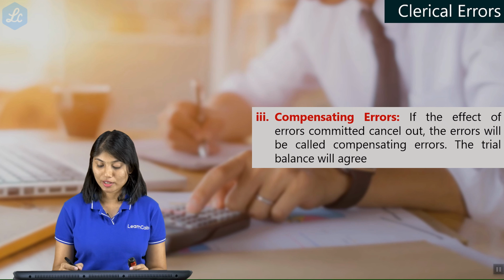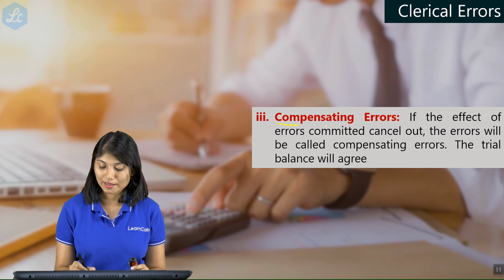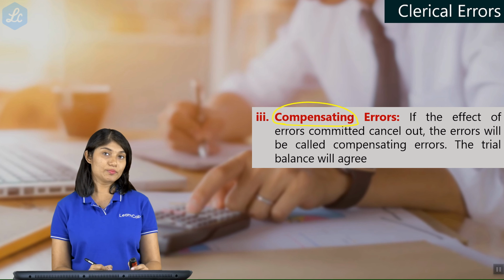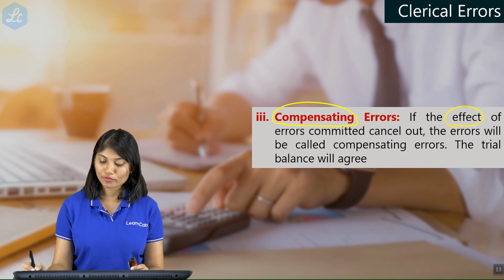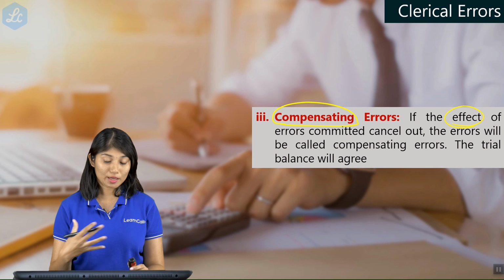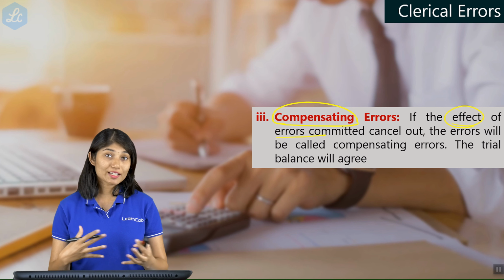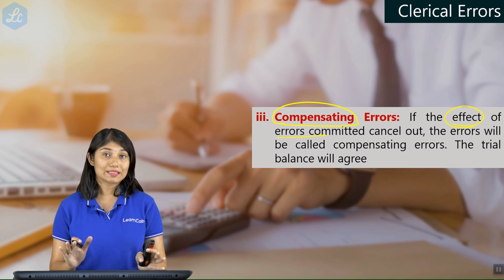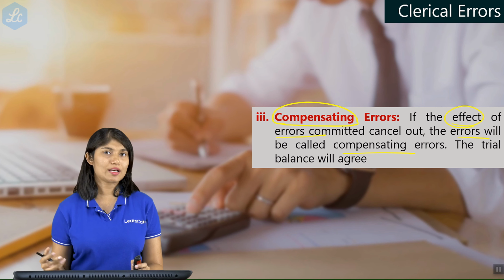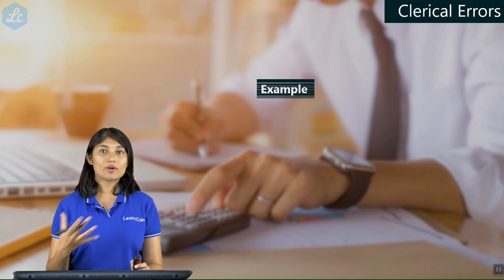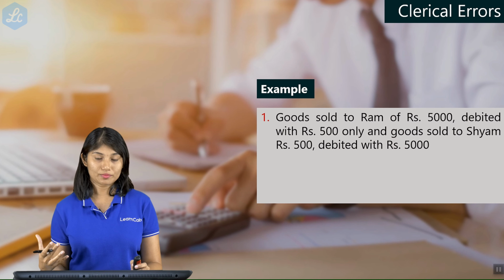The next type of clerical error is compensating error. So what is a compensating error? If the effect of the errors which have been committed ends up cancelling out each other or making the effect nil, then they are called compensating errors. In such a case, the trial balance will agree. In other words, one error makes up for the other error.